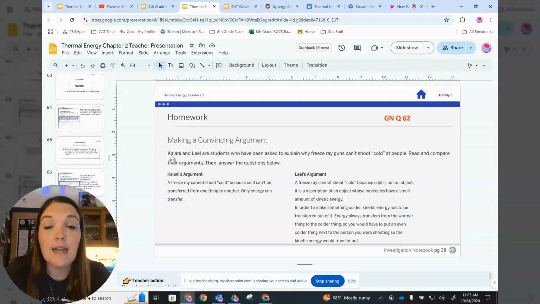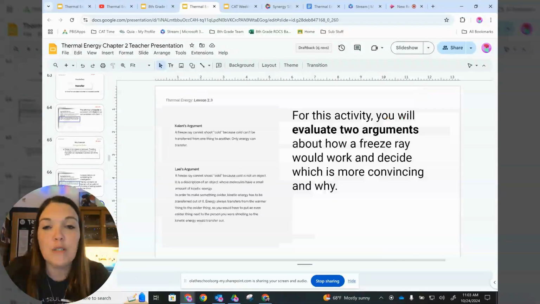It says Kalani and Lael are students who have been asked to explain why freeze ray guns couldn't shoot cold at people. Read and compare their arguments, then answer the questions. Okay. So the first one, Kalani's argument: a freeze ray cannot shoot cold because cold can't be transferred from one thing to another. Only energy can transfer.